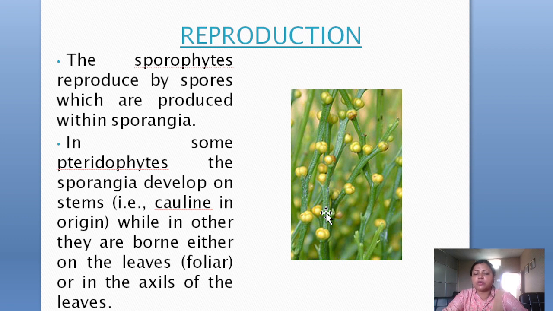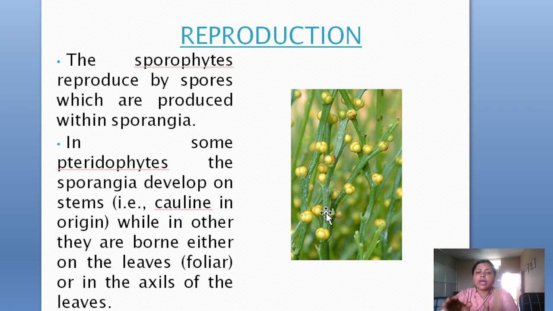So different types of sporangia you can see in the case of pteridophytes. Some sporangia you can find developed directly on the stem. It is eusporangiate in origin, whereas in others they develop on either side of the leaves, in the lower portions, or foliar. For example, in ferns, the sporangium arrangement is of different types depending on the species.